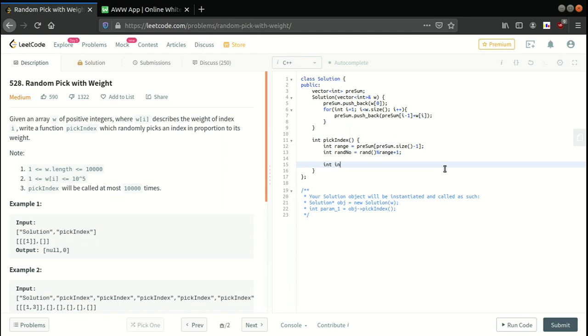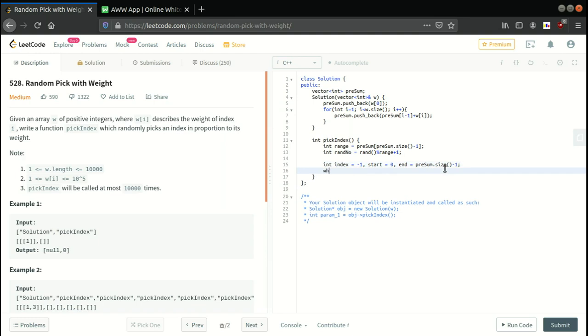First of all I'll declare index as -1, which we will calculate and return at the end, and then a start, and end equal to presum dot size minus 1.